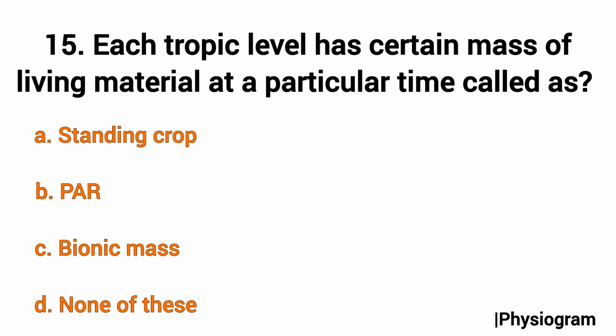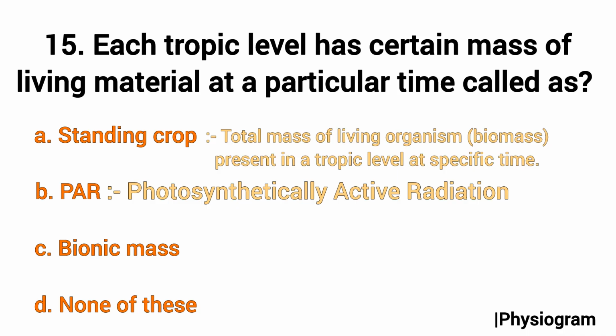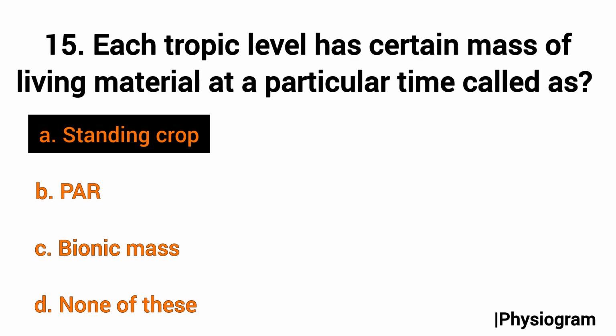So we know standing crop refers to the total mass of the living organisms, that is the biomass present in a trophic level at a specific time, and PAR, that is photosynthetically active radiation, is the range of the light wavelength used by the plants for photosynthesis, and biotic mass is an unrelated term here. So the correct answer will be option number A, that is the standing crop.